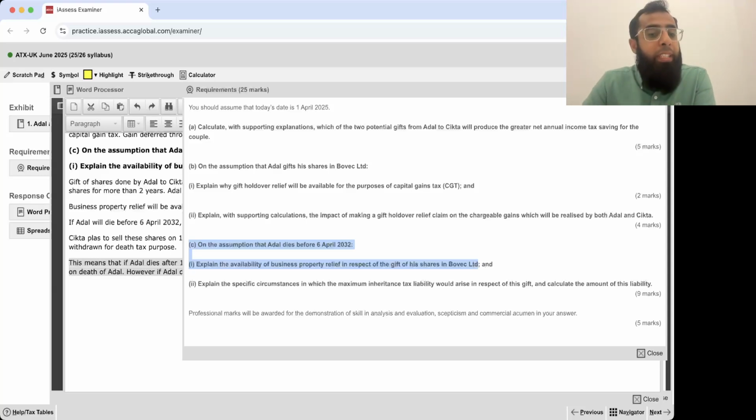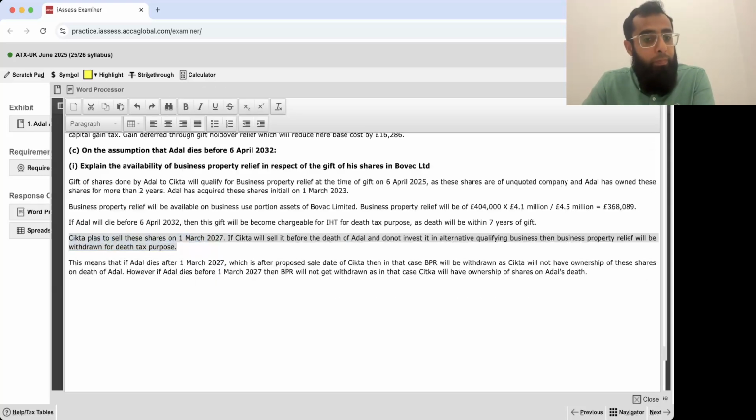The sale date was 1st March 27. The expected death date is anything before 2032. So we know the sale date, but we don't know the exact death date. We know that Adele will die before 32, but not the exact date. We know the exact sale date, which is 1st March 27, so we make it the benchmark.